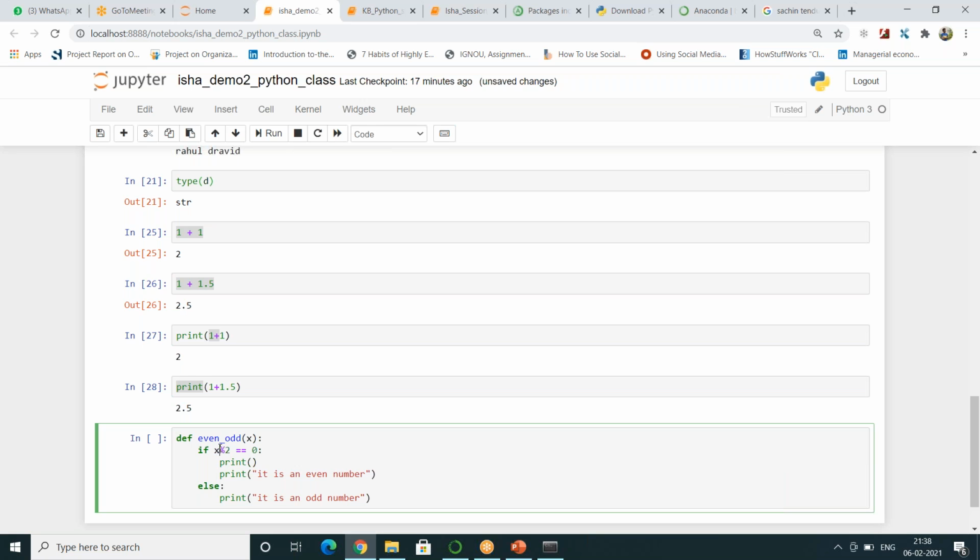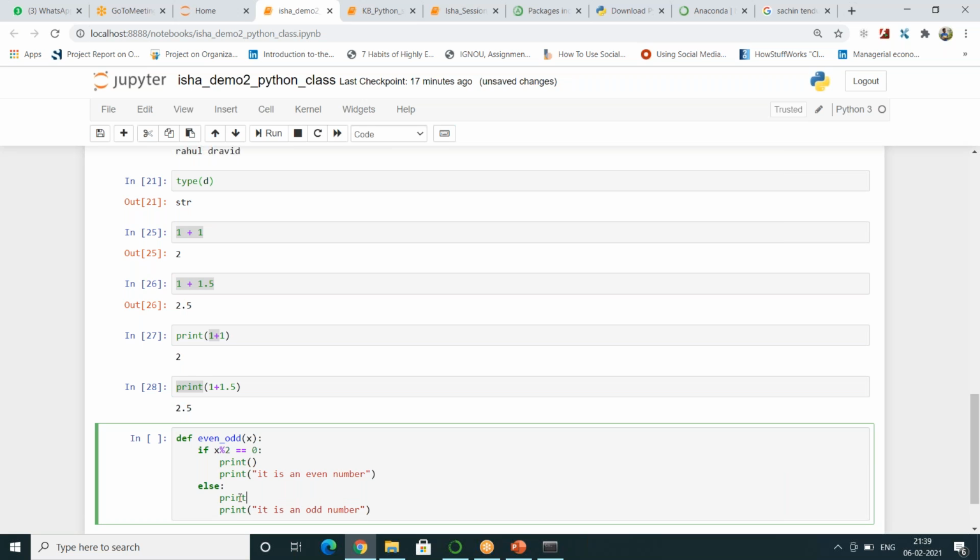When you pass in a number which is divisible by 2, then only it will enter into this if condition. If not, if the number is 3, it will not pass. 3 percent 2 is equal to 1, so it will enter into the else condition.